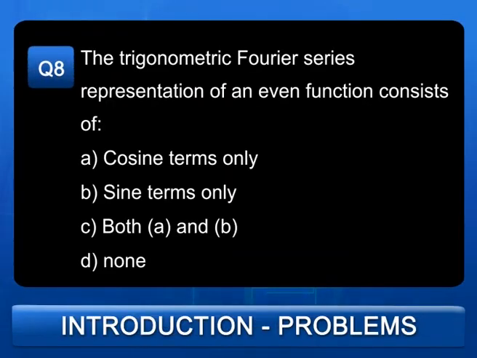The trigonometric Fourier series representation of an even function consists of: A, cosine terms; B, sine terms; C, both cosine and sine, that is both A and B; and D, none. Even function, as you are all aware, means x of t is equal to x of minus t. Let us see what components are present in this case.